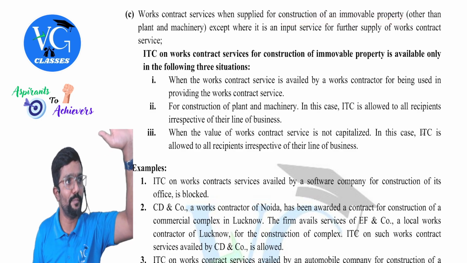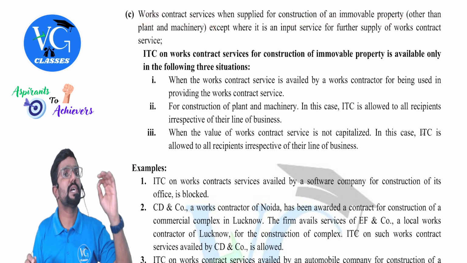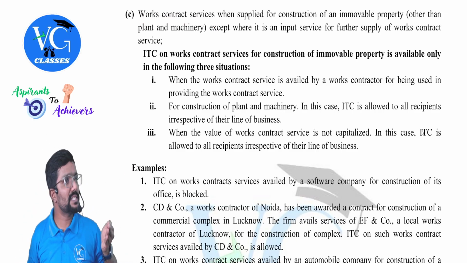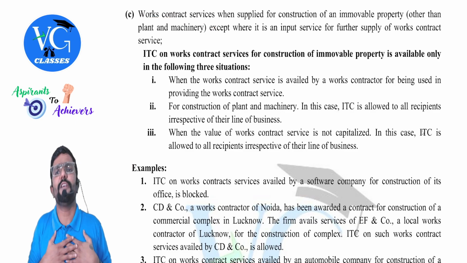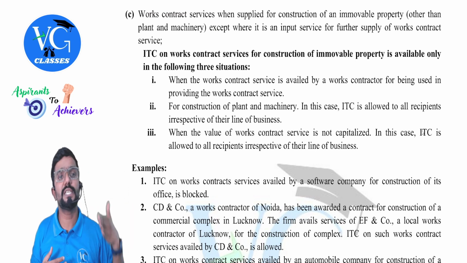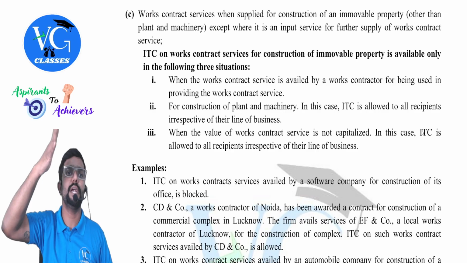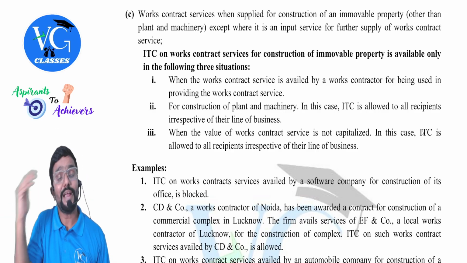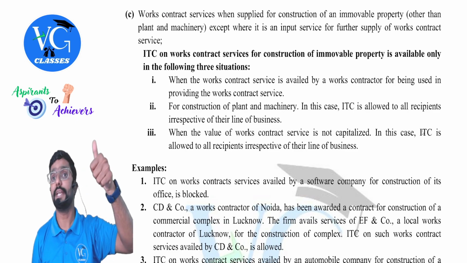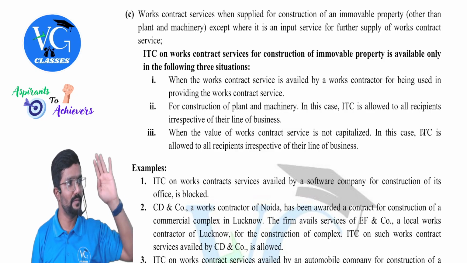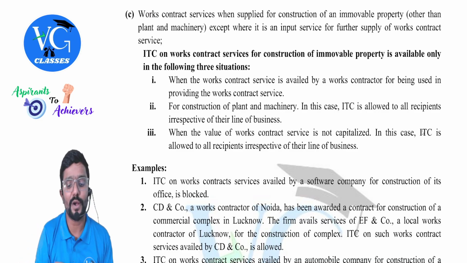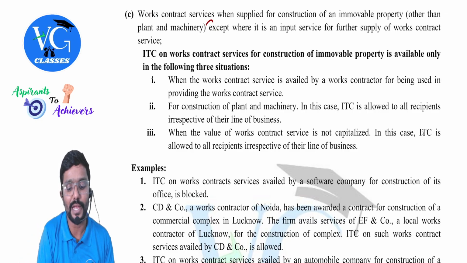Okay. Let us break down into parts. Works contract service means what, guys? Construction service. If my inward supply is for construction of my office building, factory building, personal building, whatever GST I have paid on my construction service, is credit available? No, credit is not available. But if it is for plant and machinery, is credit available? Yes. If it is for construction of plant and machinery, credit is available. What is plant and machinery and all they have defined? We will see later. Except when it is used as input service for further supply of works contract service. Means in the following case, credit is available, guys.